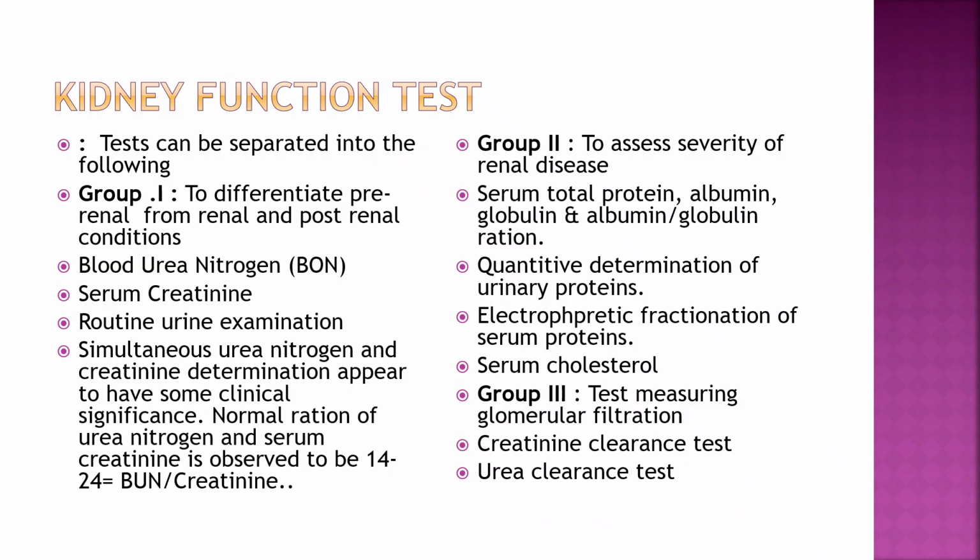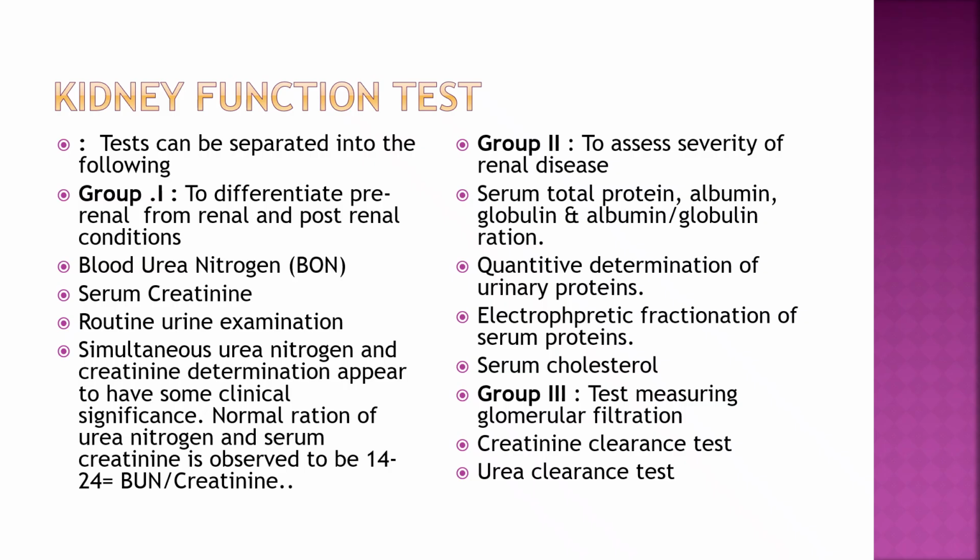So there are groups. First, group 1 is to differentiate pre-renal from renal and post-renal conditions. In that, blood urea nitrogen, serum creatinine, and routine urine examination, that is physical, chemical and microscopic examination, are done to know whether the kidney is involved or not. If these are normal, then it can be because of pre-renal or post-renal causes. If blood urea nitrogen, serum creatinine and routine urine examination show abnormality, then it is renal involvement.